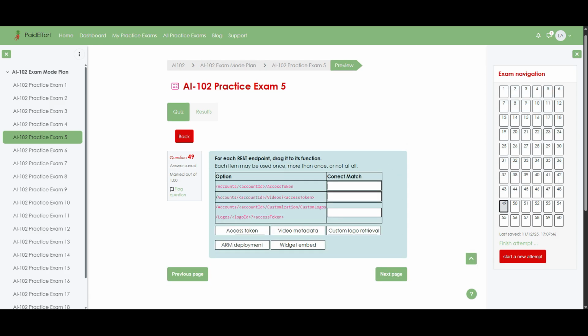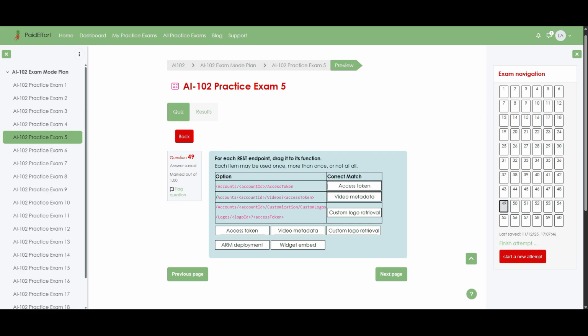Question 49. For each REST endpoint, drag the correct function into the correct match column. Each item may be used once, more than once, or not at all. /auth, locations, accounts, account ID, access token. Correct answer. Access token. Accounts, account ID, videos. Correct answer. Video metadata. Accounts, account ID, customization, custom logos, logo ID. Correct answer. Custom logo retrieval.